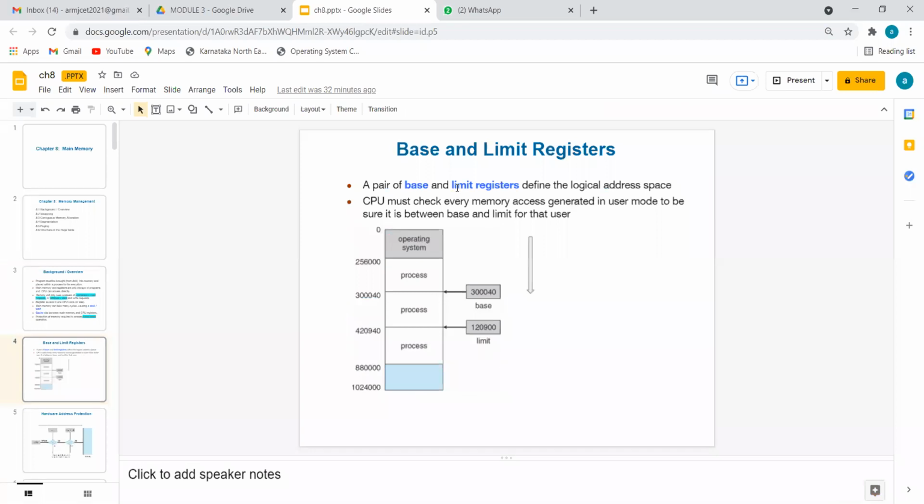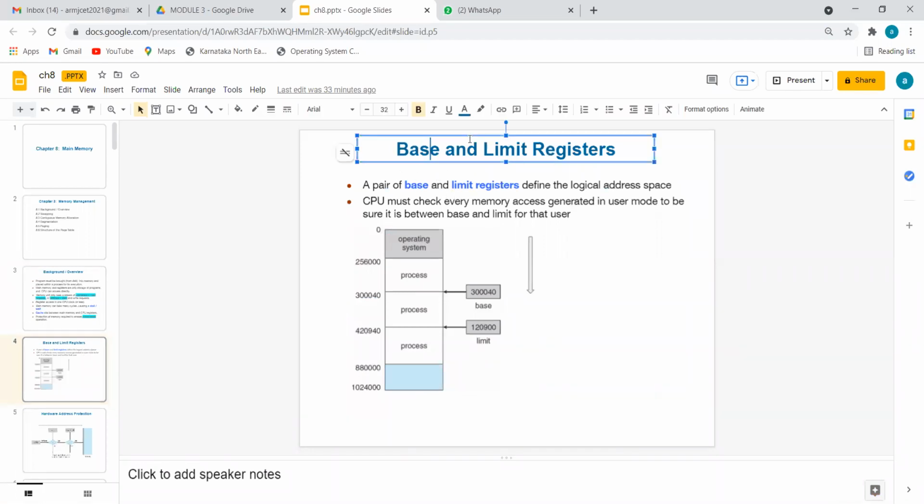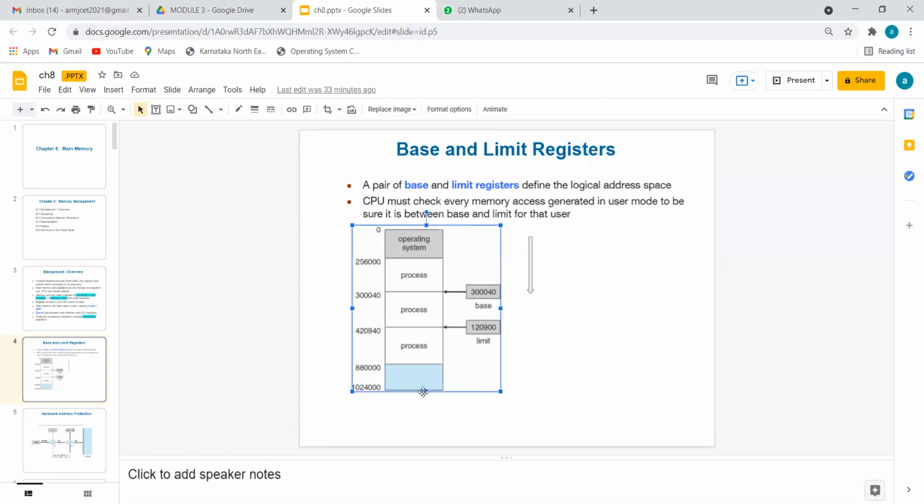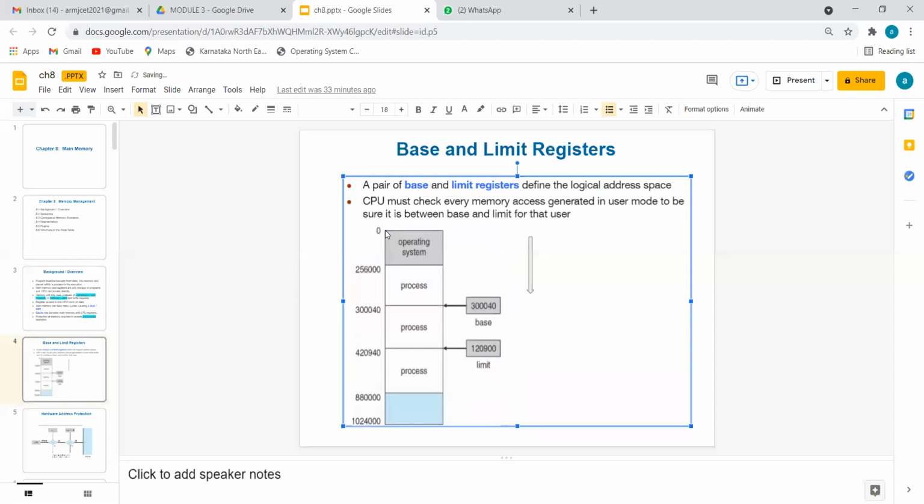Okay, so now comes a very important topic, please concentrate: base and limit registers. Please refer to this arrow mark, which indicates the memory starting at the top and ending at the bottom. The starting value is 0 and the ending value is some highest number. There are 3 different processes. They are using different separate spaces. Very simply, 3 students are sitting in a classroom using 3 different seats.